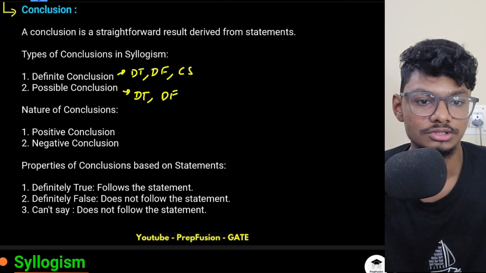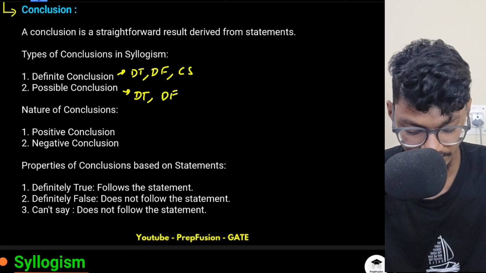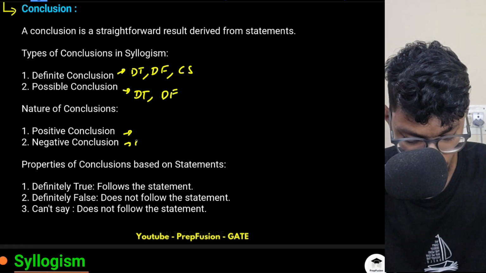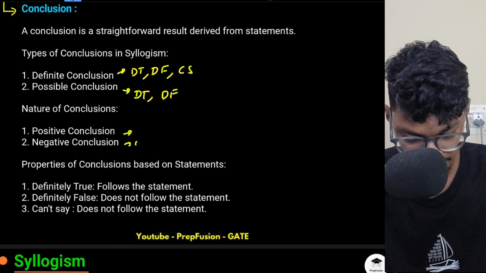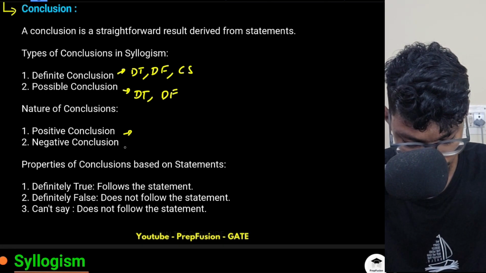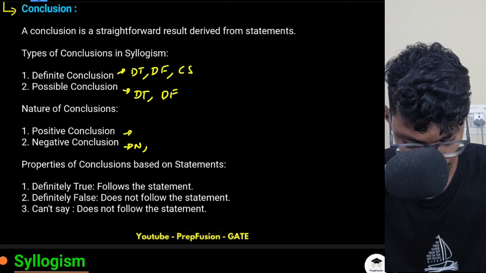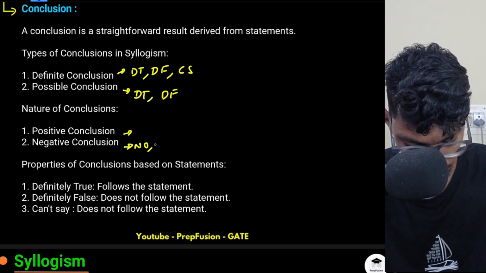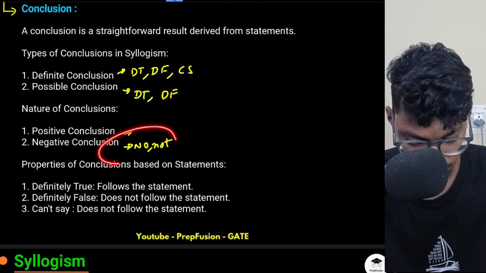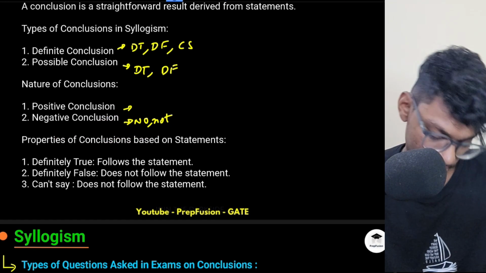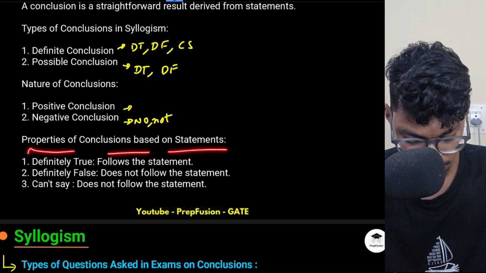Nature of conclusions. So your conclusions can be positive or negative. Either if there is some no, not, all these things, right? Then this all will be negative conclusions. Okay. Now, properties of conclusions based on statements.